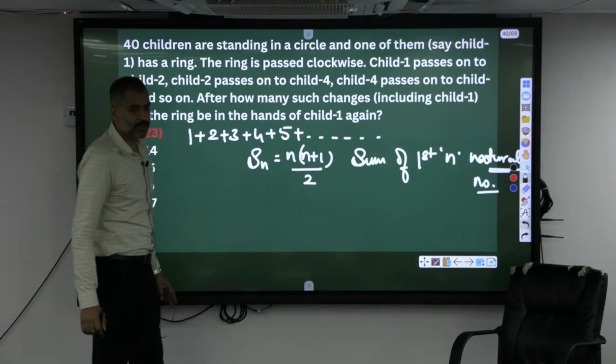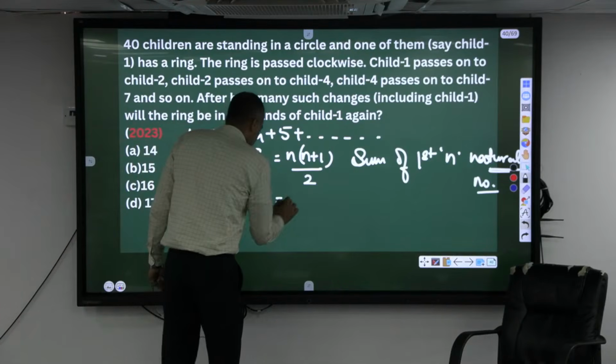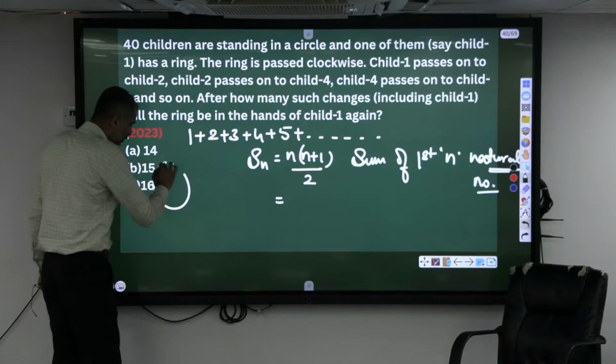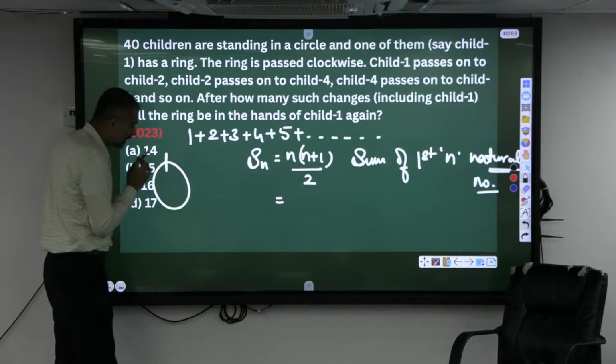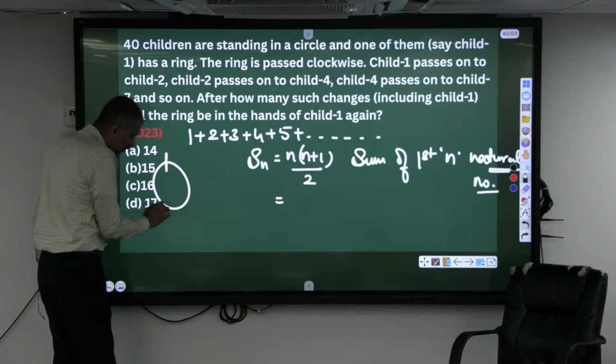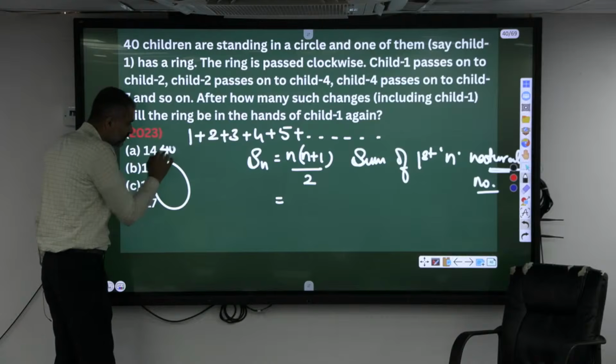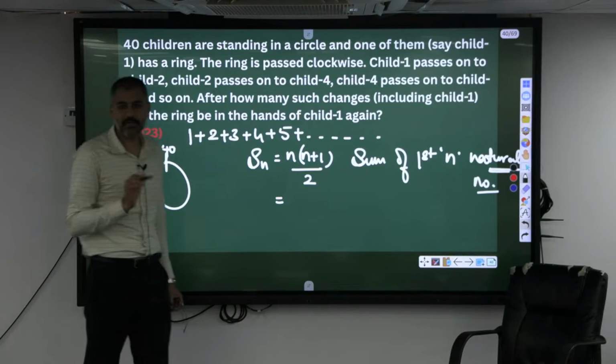Now, how many are there totally? How many students are there in a circle? 40 students are there. If I keep on adding 1 plus 2 plus 3 plus 4 plus 5 plus 6 plus 7 plus 8 plus, is it possible to get 40? Is it possible to get 40?